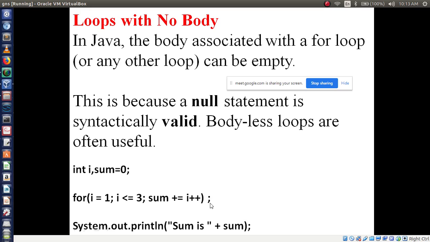So how will this output work? Initially I value is 1. So 1 less than or equal to 3, the condition is true here, right? If the condition is true, execute the next statement. What is the next statement? I am printing the sum value, but how will we get the sum value here? Initially the sum value is 0. So this statement I can rewrite like this. Now I am getting sum is 6, meaning 1 plus 2, how much?